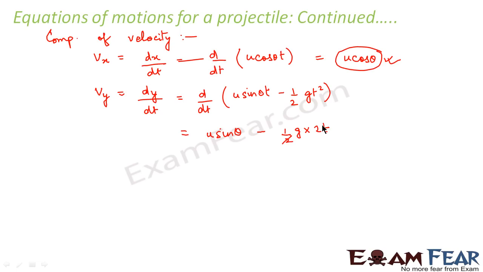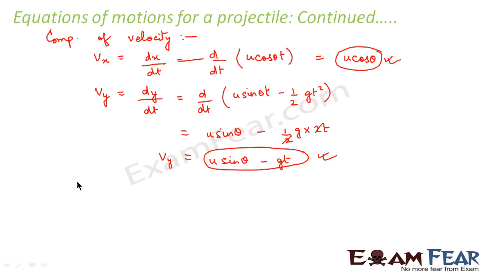So this 2 and 2 will get cancelled. So we find that the component of velocity along y-axis is equal to u sin theta minus gt, right? So we found out all the equations which represent the motion of a projectile. We found out the components of position vector. We found out the components of velocity of the projectile.